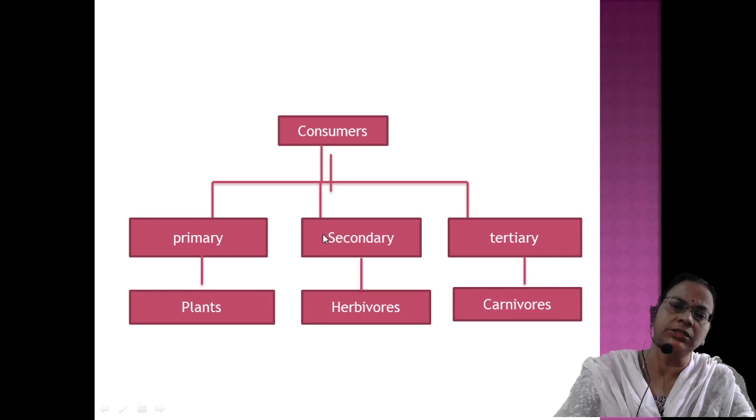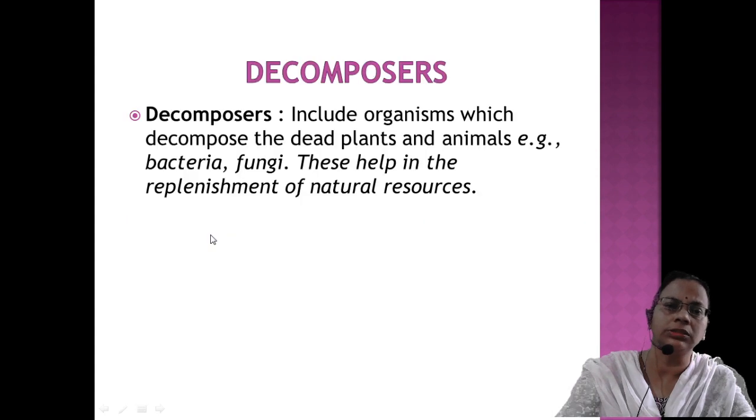Then the second term is secondary consumers. That means the herbivores will be eaten by the secondary consumers. So a rabbit can be eaten by a tiger, a rabbit can be eaten by a lion. That trophic level we can call secondary consumers. The third one is tertiary consumers. That means the secondary consumers can be eaten by tertiary consumers. If you are constructing a food chain, we will discuss that later. So primary consumers, secondary consumers, and tertiary consumers.